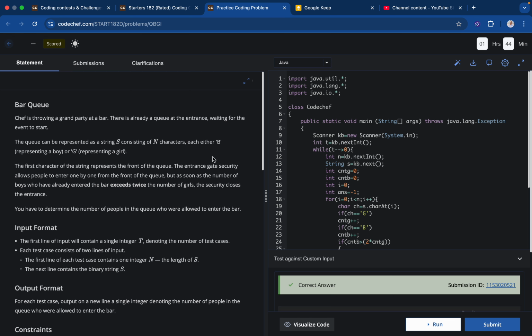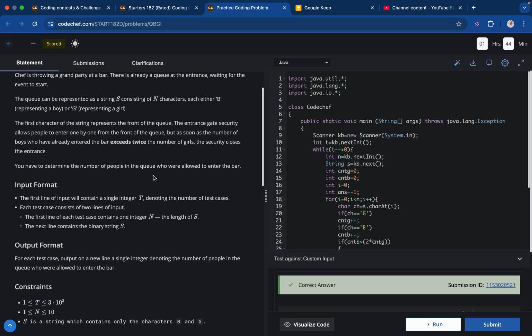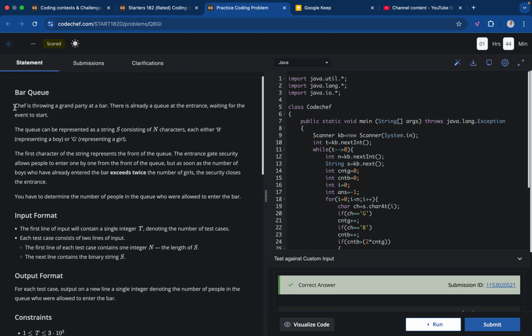So friends, this is the second video of the contest CodeSap which is going on, which is VARQ. So basically friends, the question says that there is one sap who is throwing a grand party at a bar, and in this question there is one string s which consists of n characters, and each character in the string is b or g. So let's understand by example.